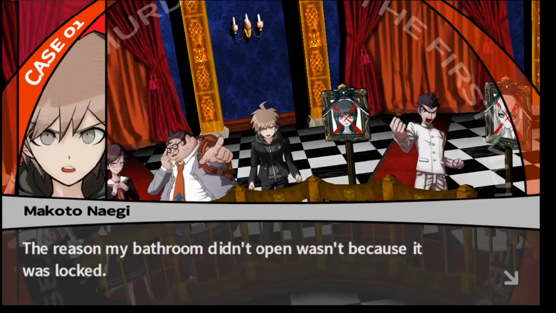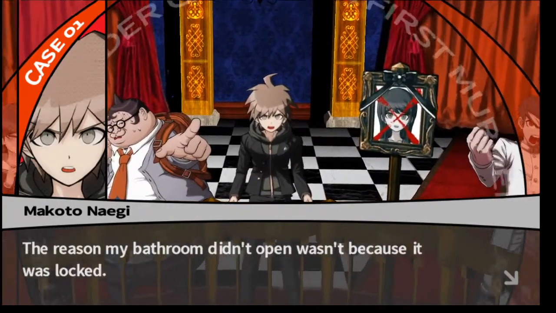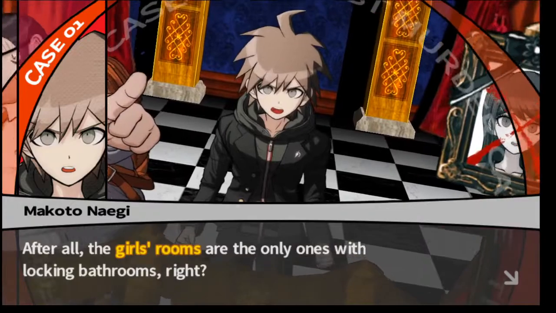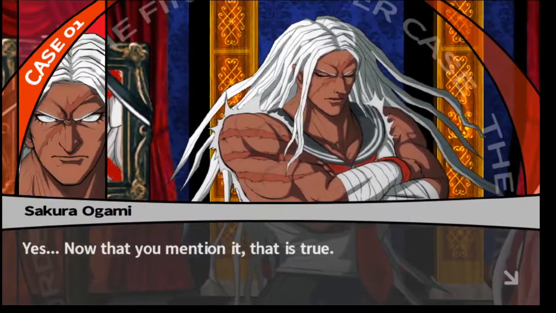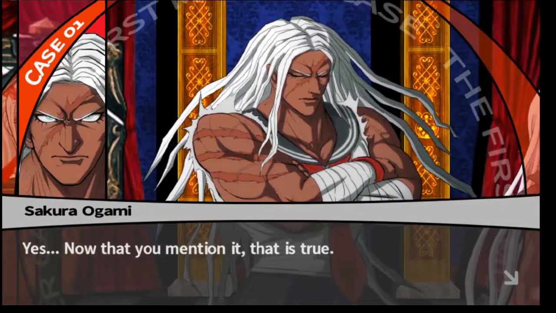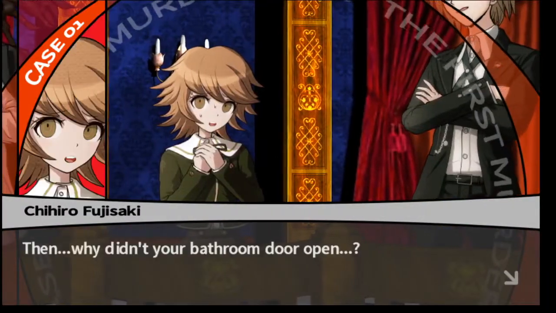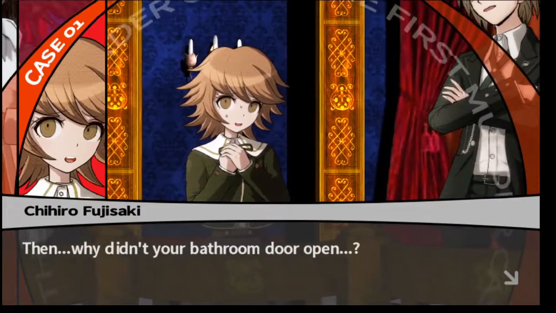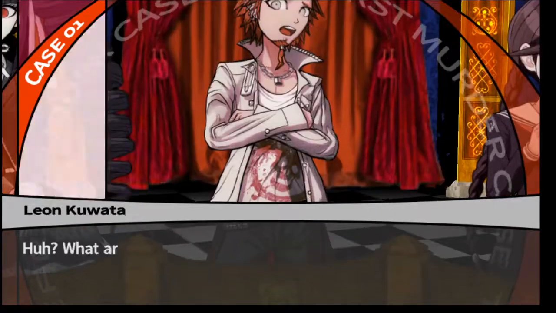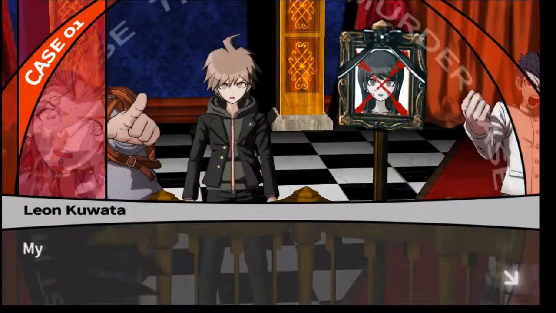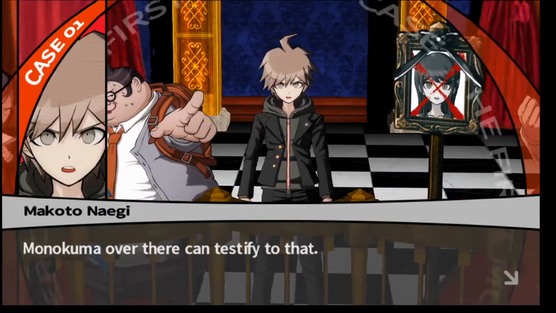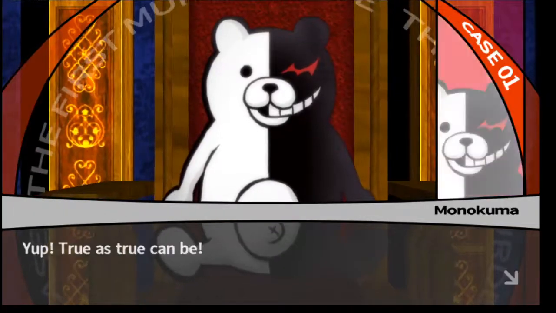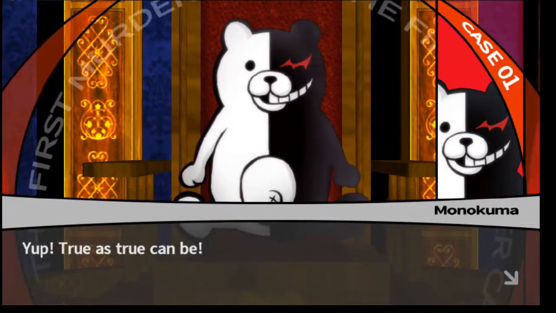The reason my bathroom didn't open wasn't because it was locked. After all, the girls' rooms are the only ones with walking bathrooms, right? Yes, now that you mention it, that is true. Then why didn't your bathroom door open? Because it was stuck. Huh? What are you talking about? My bathroom door doesn't fit in the frame quite right. Monokuma over there can testify to that. Yup, true as true can be.